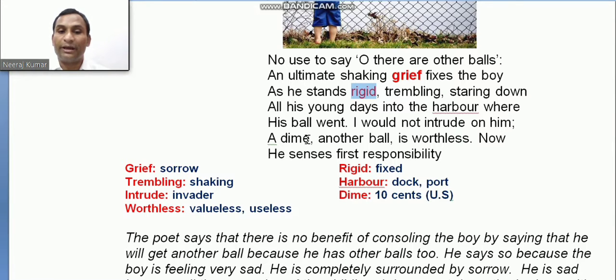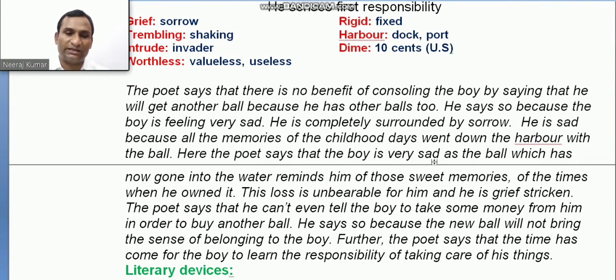And dime means ten cents, a dime, because a ball can be bought with a very small amount of money. And worthless means useless. Now you have to read the introduction of the poem. So here is the explanation of this stanza.